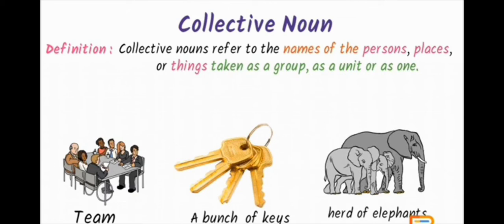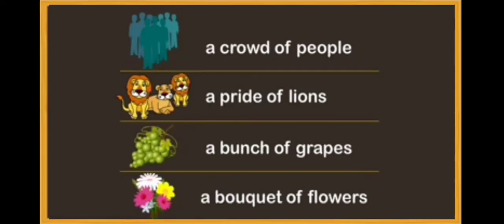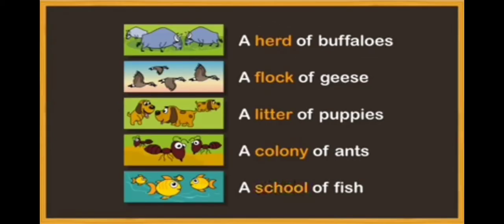like team, bunch of keys, herd of elephants. There are many more collective nouns. Some of them are given here. Let's have a look. A herd of buffaloes, a flock of geese, a litter of puppies, a colony of ants, a school of fish, a crowd of people, a pride of lions, a bunch of grapes, a bouquet of flowers.